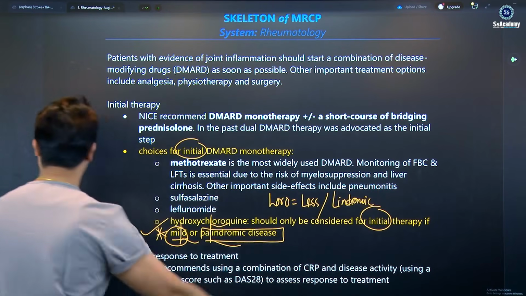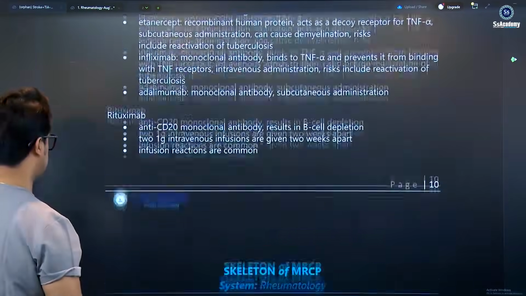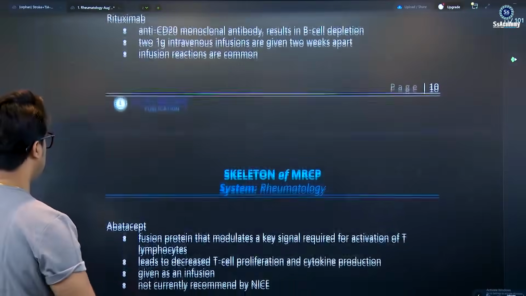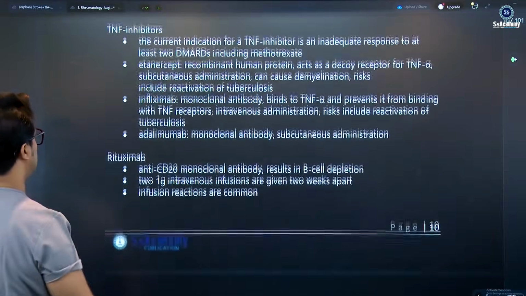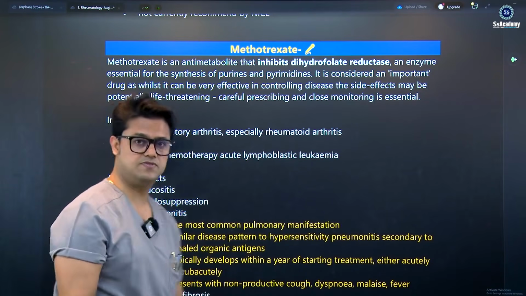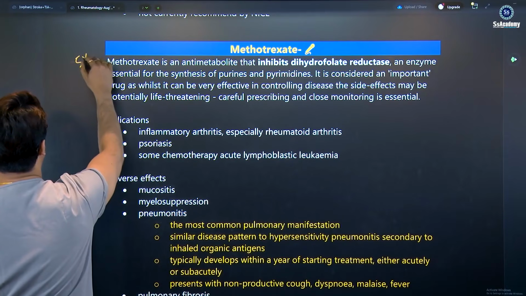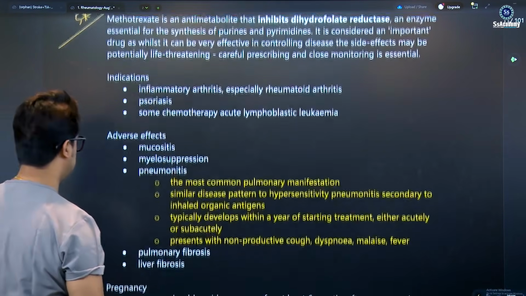So these are updates, so that's why I've discussed them here. Other things will be discussed in the video lectures, my dear. Rituximab is a very hot topic, a 5-star topic. Once again, methotrexate is a very hot topic for the exam, more than 5-star. Every day you'll get questions from here.